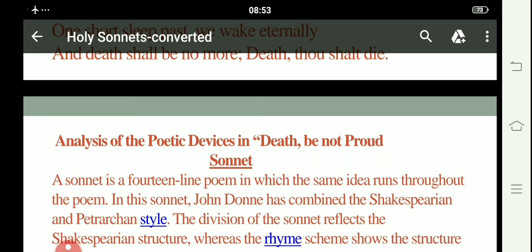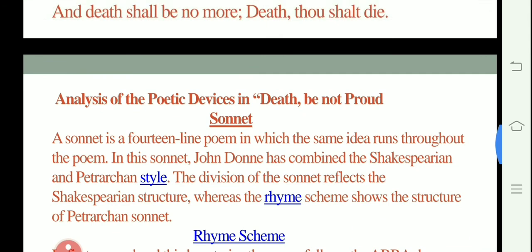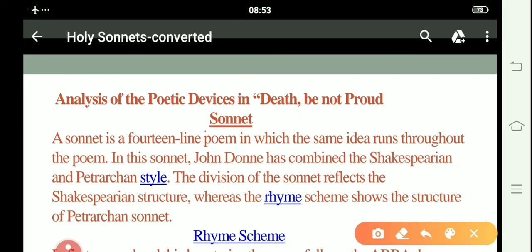So first of all, as we all know, this particular poem is called a sonnet. A sonnet is a 14-line poem in which the same idea runs throughout the poem. Of course, the sonnet is a poem of 14 lines in which a single idea runs throughout. As you could see in this sonnet, Death Be Not Proud, the same idea, the same concept runs throughout the sonnet.